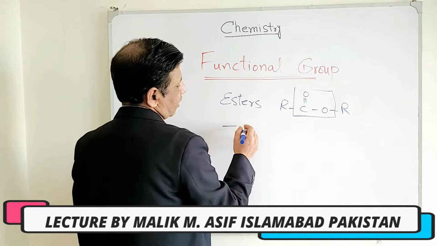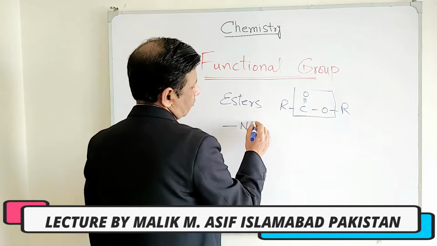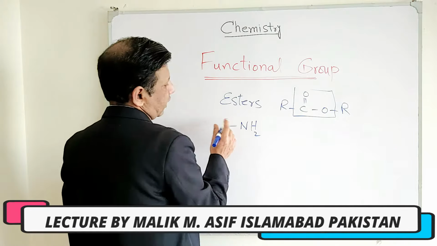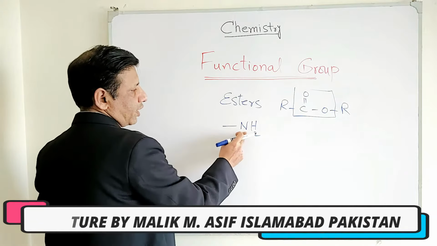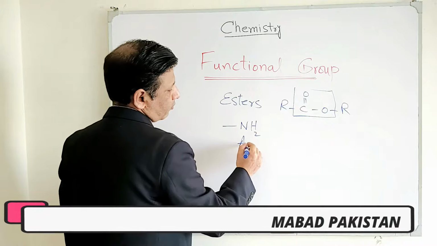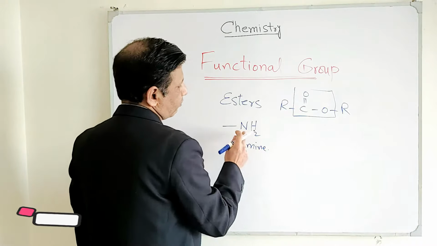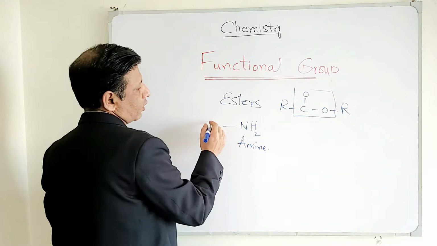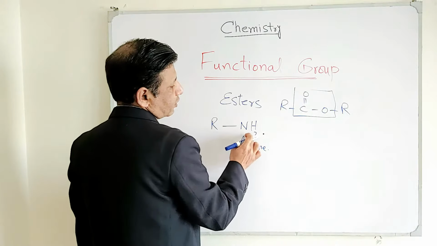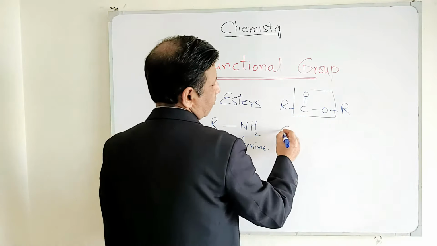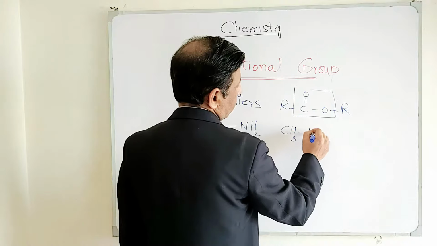And next is amine. In the same way, this is the amine group, NH2, and before the amine, you should have an R group. So then this is the functional group of amine. For example, CH3NH2.